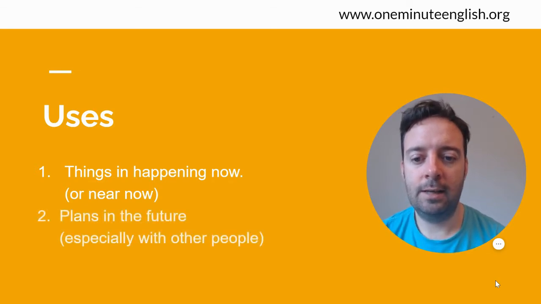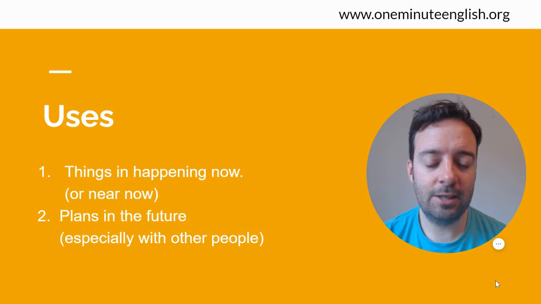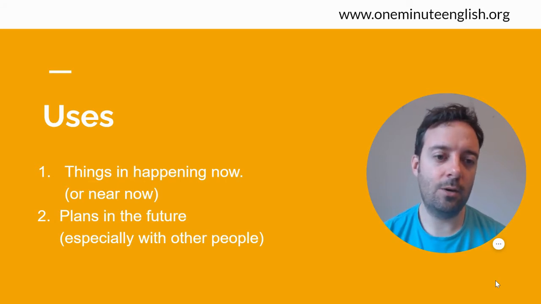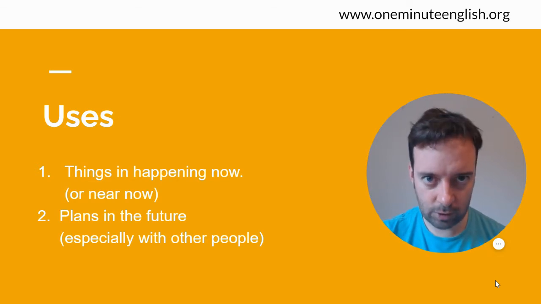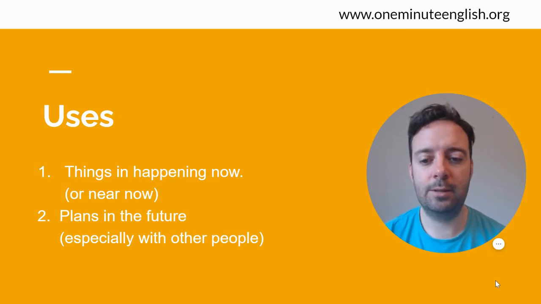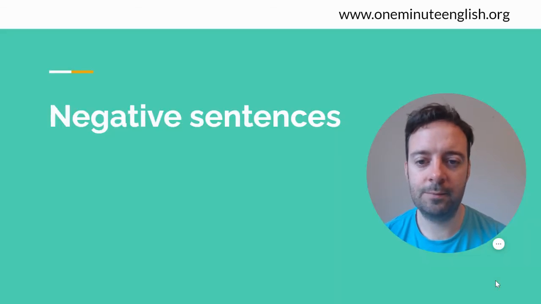Okay, and plans in the future, especially with other people. Okay, so I am meeting my parents for dinner. Okay, it's in the future, but it's a plan, so that's when we use the present continuous.